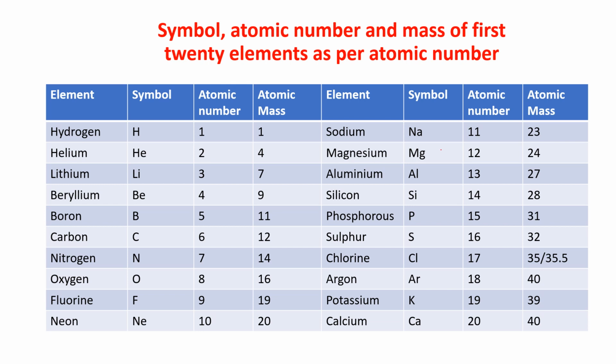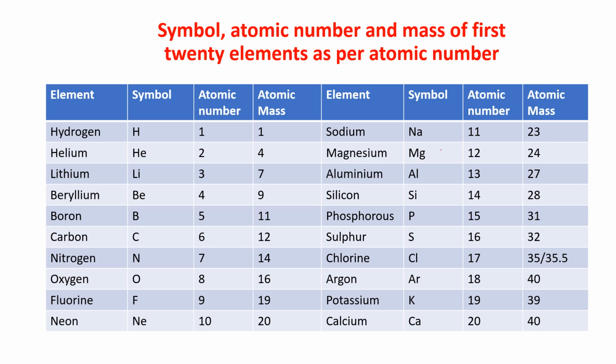4 things are given here: the elements, their symbol, with atomic number and atomic mass. Atomic numbers go serially from 1 to 20. The elements having atomic numbers 1 to 20 are given in this table, that you have to learn along with their symbols and atomic masses. Atomic mass is not given in your book, but I have given this extra and you have to learn it.